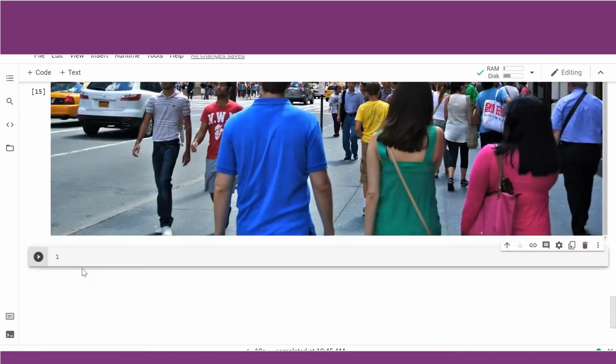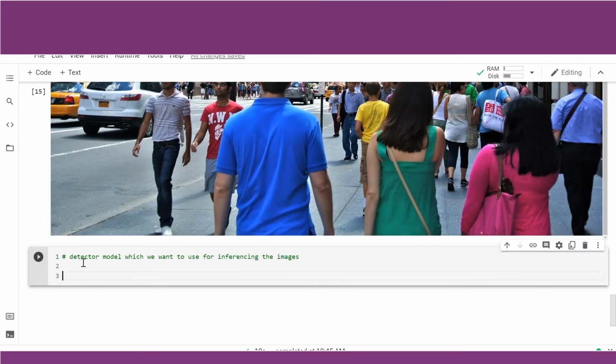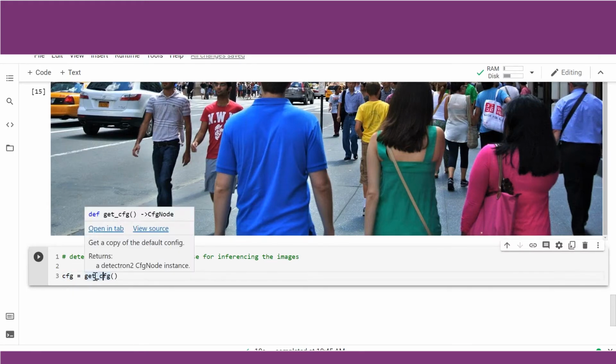We need to import the Detectron model which we want to use for inferencing the images. So we will now call the model which we want to use for inferencing. CFG is equal to get_cfg. We are calling a method get_cfg which will return a class and create an object of it in CFG. If you just hover around this, it will take you to that method.